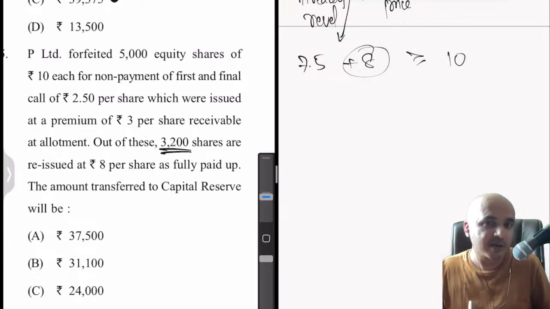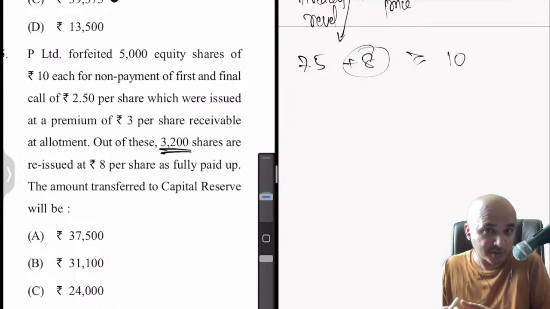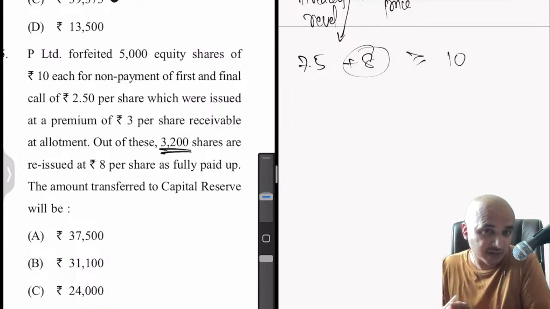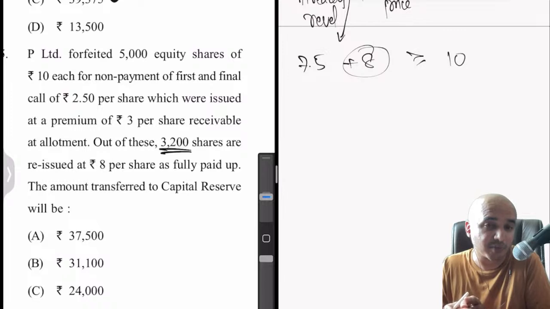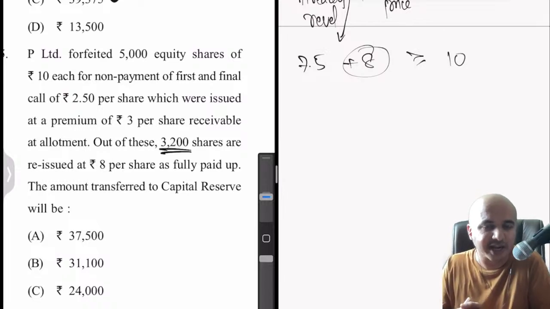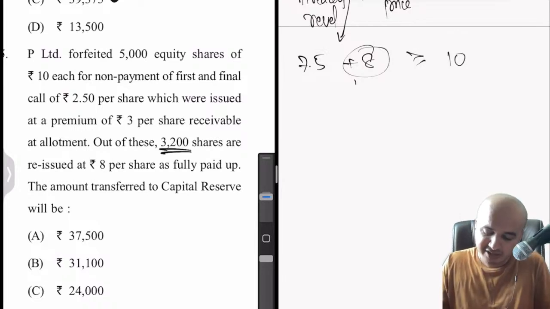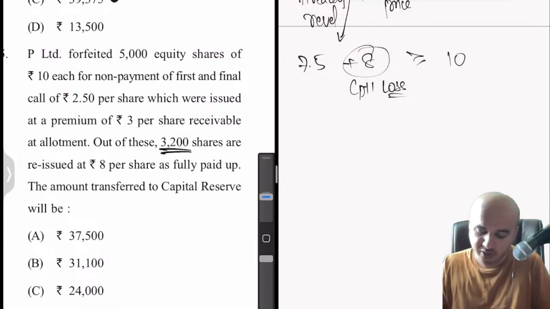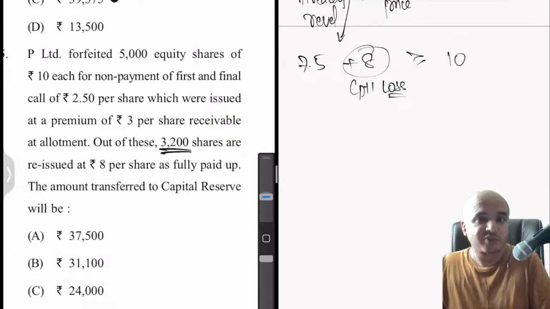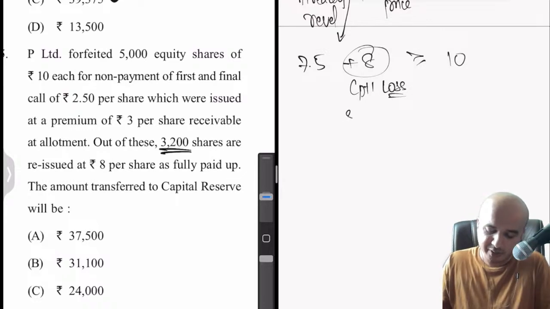Exactly, it will come from the share forfeiture account, as I just now mentioned. Whatever goes to share forfeiture account is our capital profit. So this discount of 2 rupees, 10 minus 8, will also come from that capital profit. So this is a capital loss, by the way, because we are issuing at 2 rupees loss. So this will be made up by using share forfeiture account.